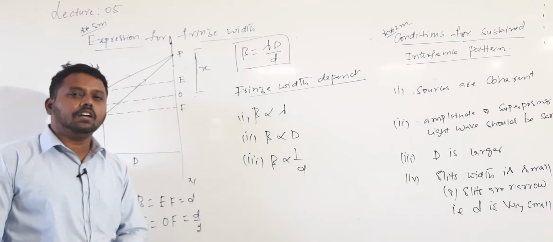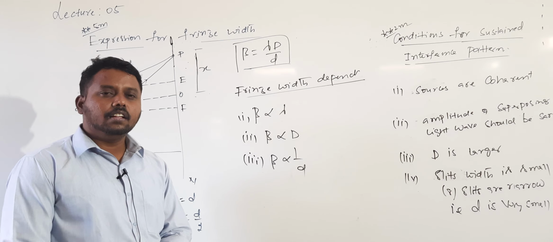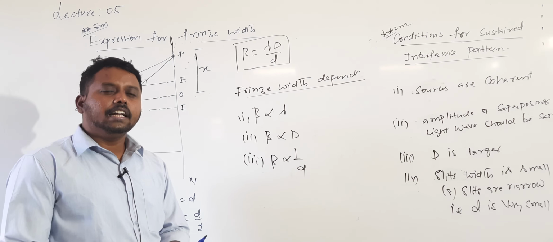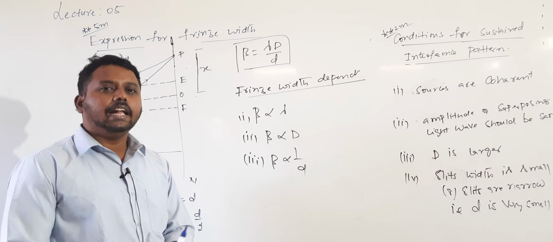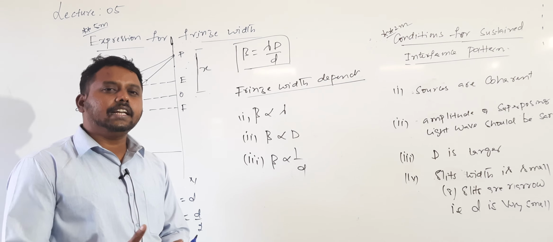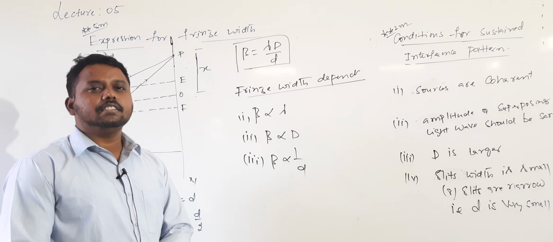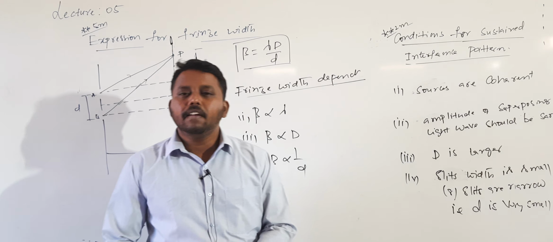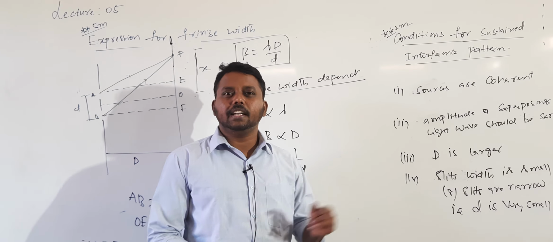From a subjective point of view, these are the points we need to discuss in interference: what is interference, types of interference, theory of interference, conditions for constructive and destructive interference, then Young's double slit experiment, then the expression for the fringe width, and then the conditions for sustained interference pattern. This is regarding interference. Okay? You go through your NCERT also. We completed all points of NCERT.